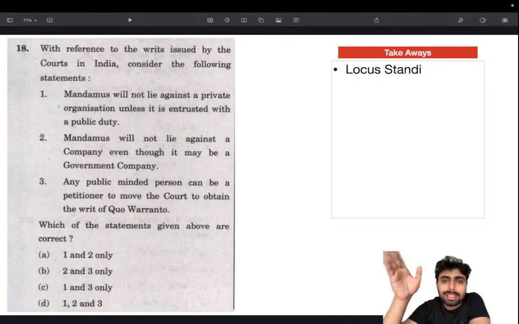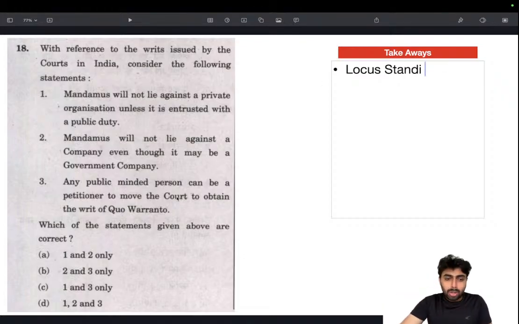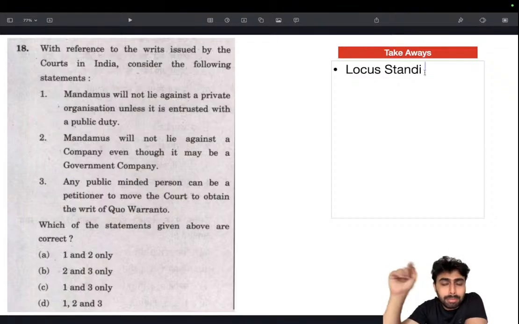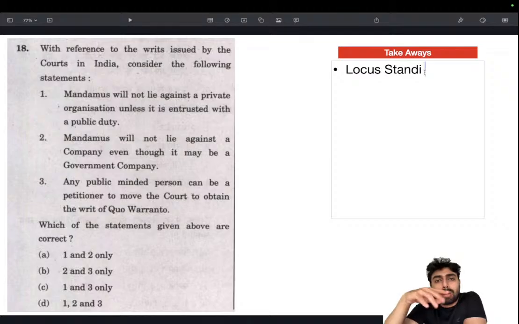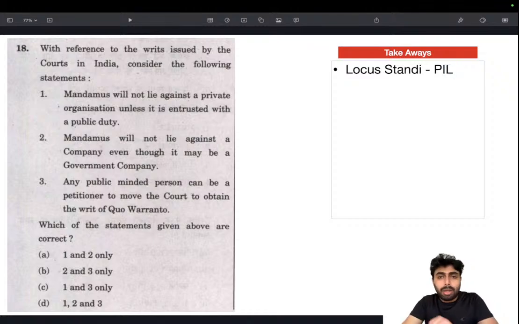Basically, public interest litigation is something that has got the most diluted requirement of locus standi. So that's one important thing. Quo warranto is the only writ that doesn't require locus standi. Locus standi means the aggrieved person needs to be present, or only the aggrieved person can file the petition. But in laws that don't require locus standi, like public interest litigation, the aggrieved is not required. Anybody can file the petition in public interest. So any public minded person can prove. Yeah, this is also fact. Mandamus is fact, and I think the answer is D.